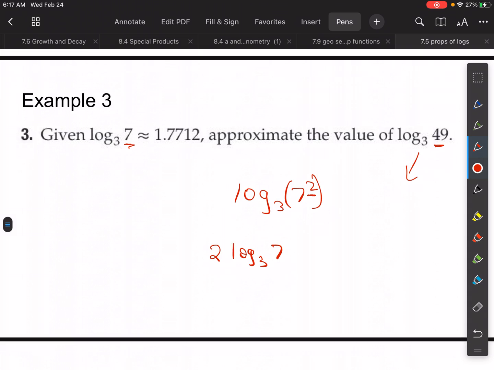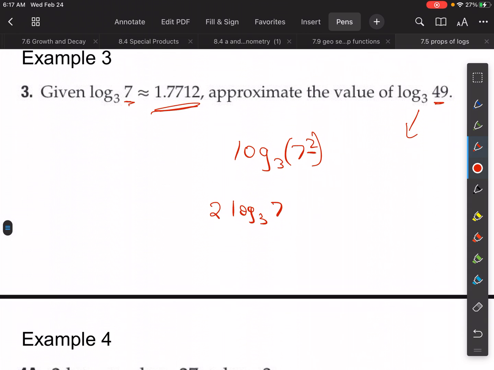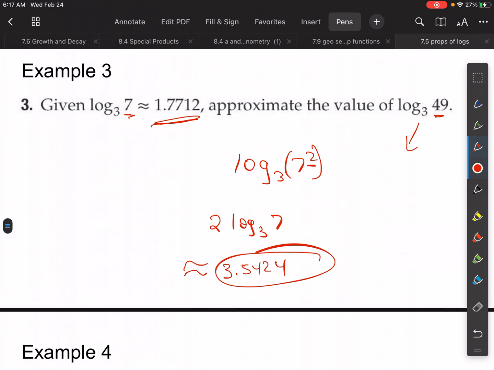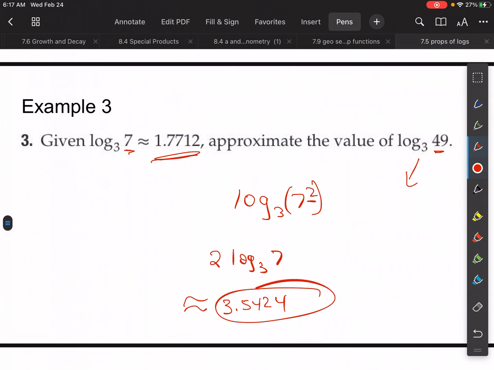So if I have 2 of these, I can simply put that in my calculator and multiply it by 2, or I can just add that to itself, and when I do that, you get approximately 3.5424. Okay, so we're using just properties of logarithms to estimate some of these things.